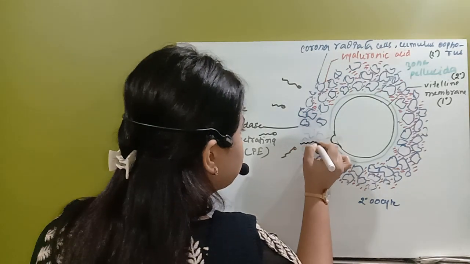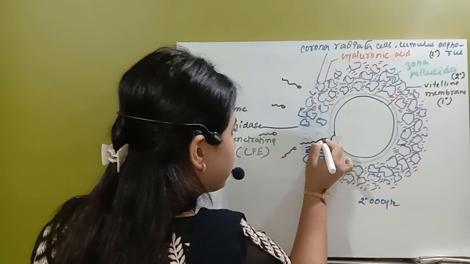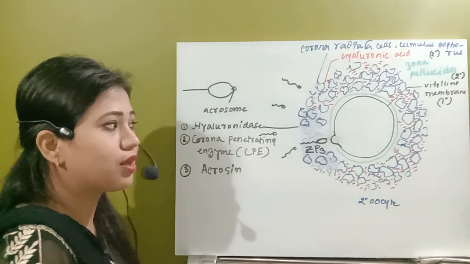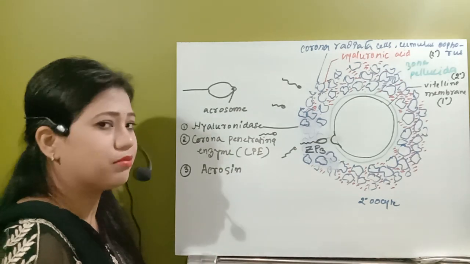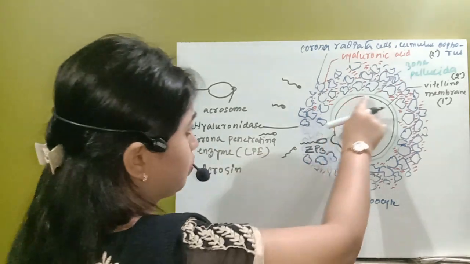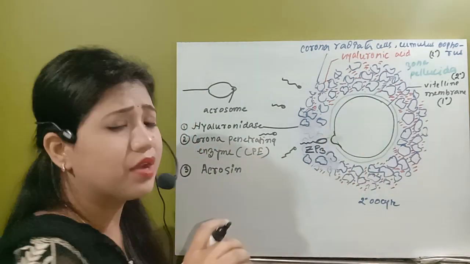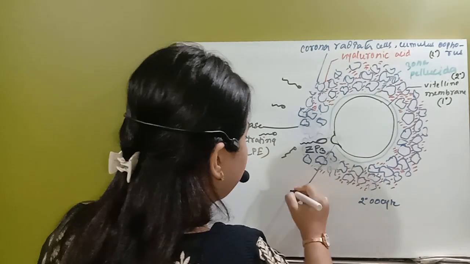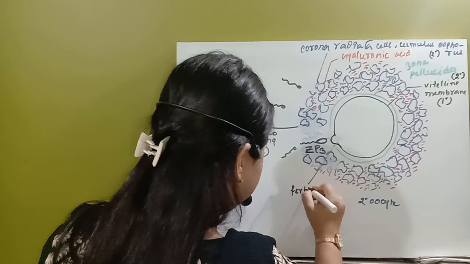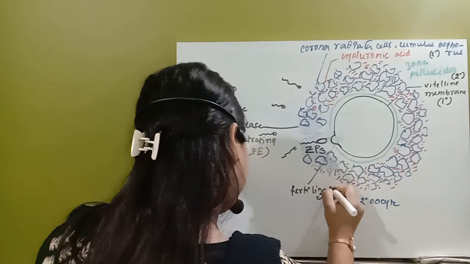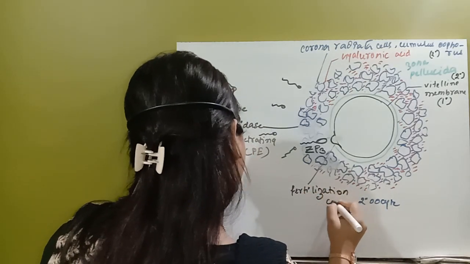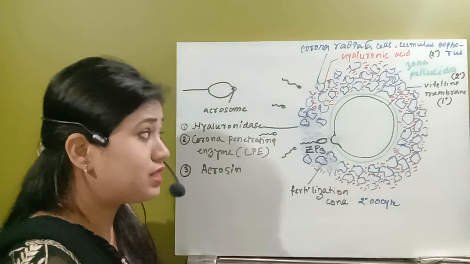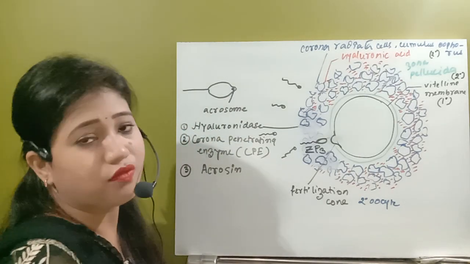So as soon as the spermatozoa head reaches it, it breaks the zona pellucida, and at that time the vitelline membrane will develop a cone-like structure known as the fertilization cone. So the fertilization cone will be formed, and it is the site of penetration of the sperm.